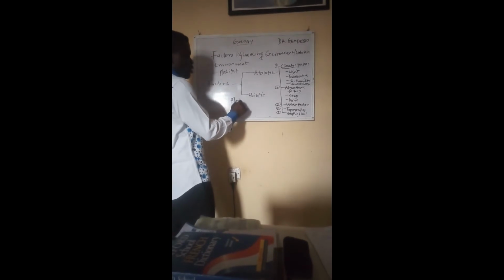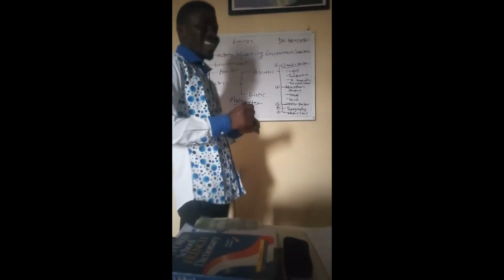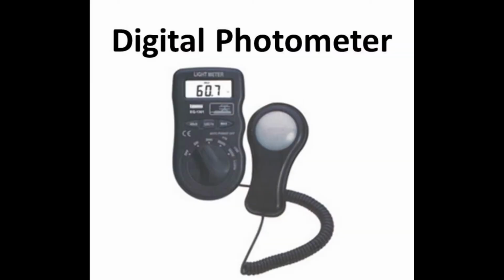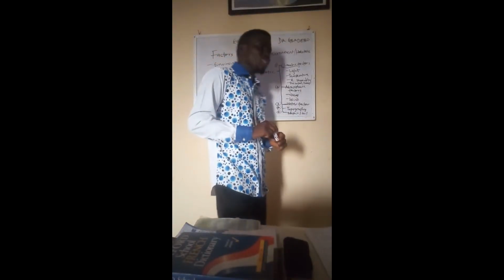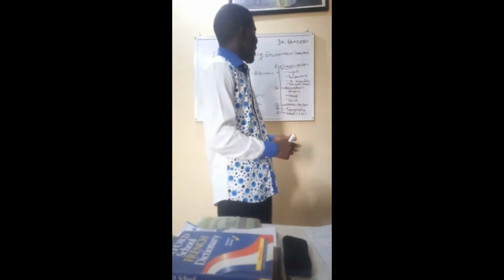Photometer is the instrument used to measure light intensity. Light intensity can be measured with the instrument called photometer. So now, the next climatic factor is temperature.